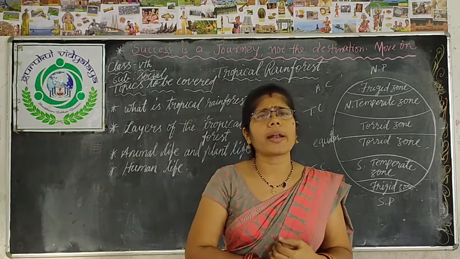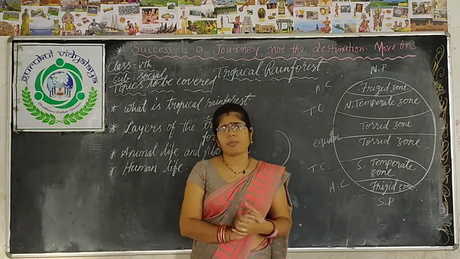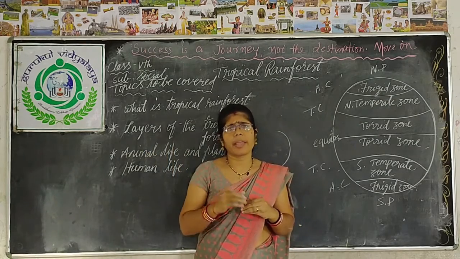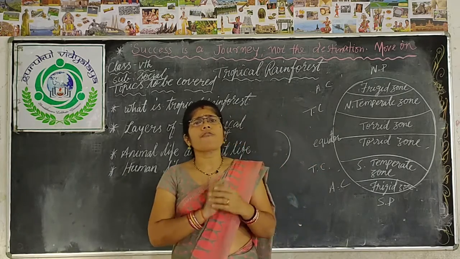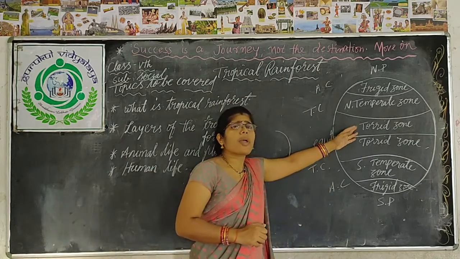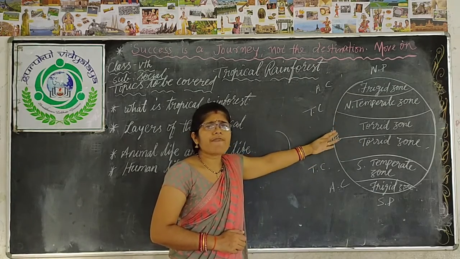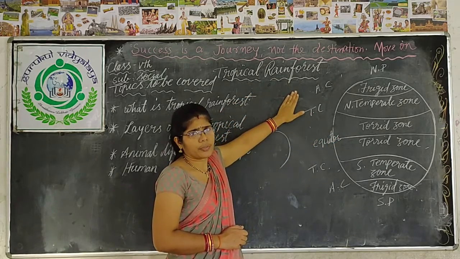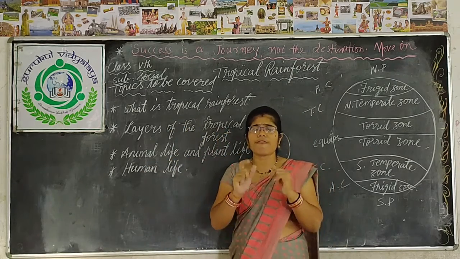Due to the hot and humid climate, they also get rainfall every day. Every evening, they get rainfall along with thunderstorms. This type of rainfall is called 4 o'clock rainfall or evening rainfall. And near the equator, we find many forests. Those forests are called tropical rainforest. Clear? Now, these tropical rainforests have different features.